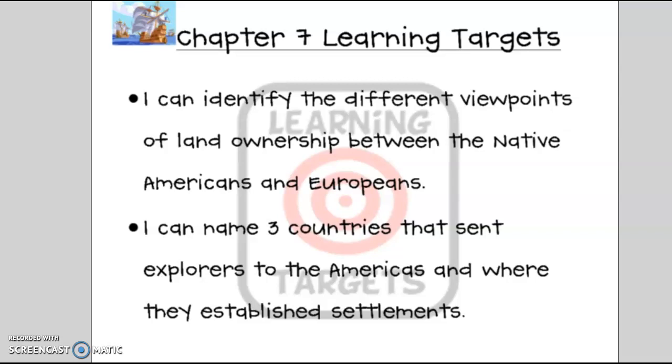Hey, third graders, today we're going to take a look at your Chapter 7 learning targets for social studies. I can identify the different viewpoints of landowners between the Native Americans and Europeans. I can name 3 countries that sent explorers to the Americas and where they established settlements.